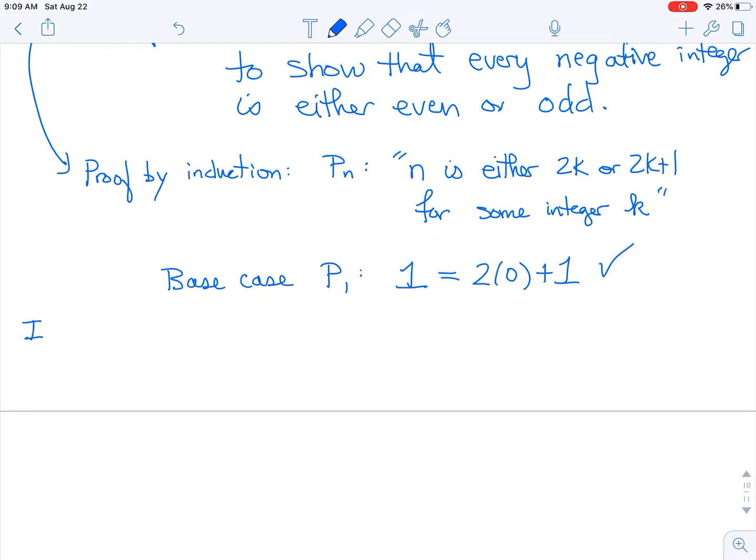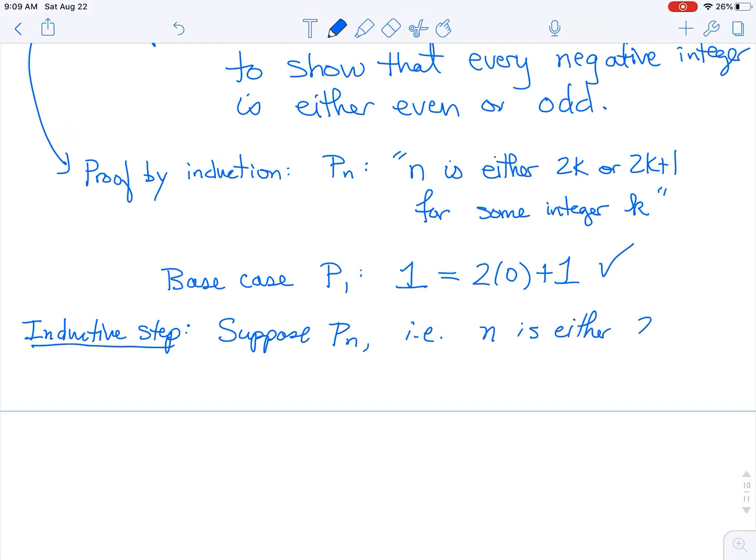And now let's do the inductive step. So the inductive step is going to be, suppose Pn, i.e. let's suppose that the number n is either 2k or 2k plus 1 for some k.